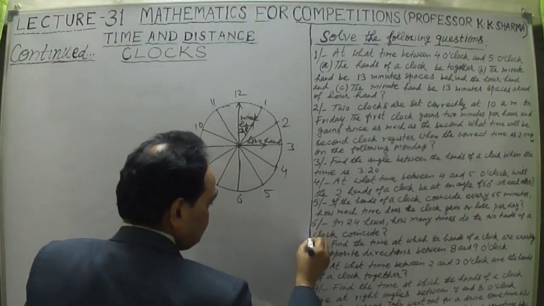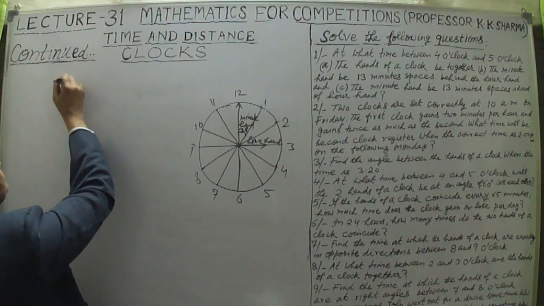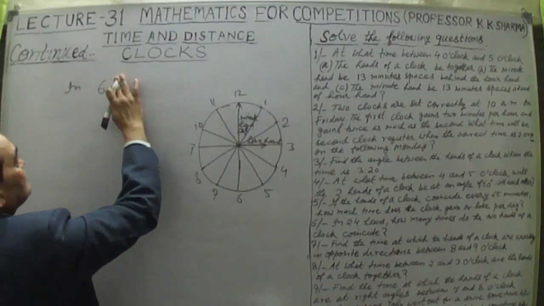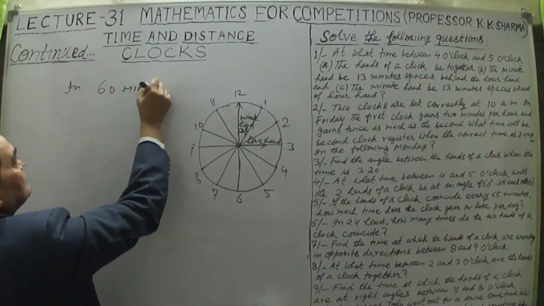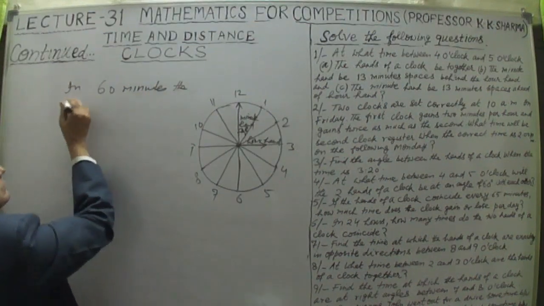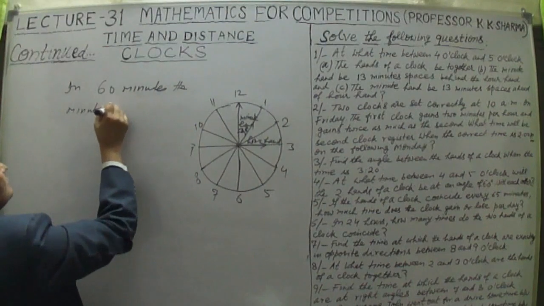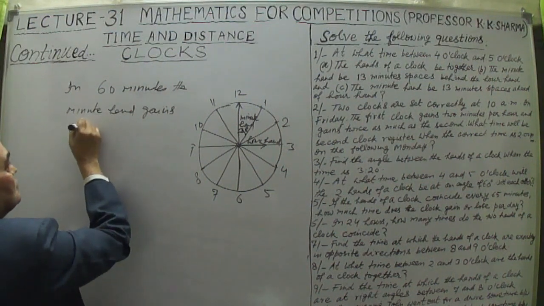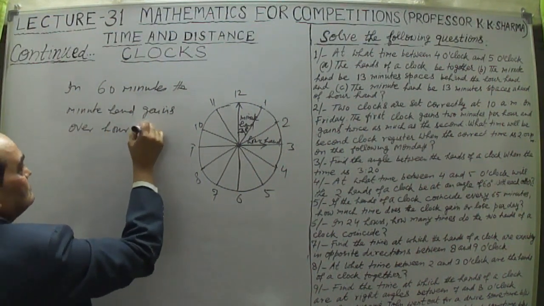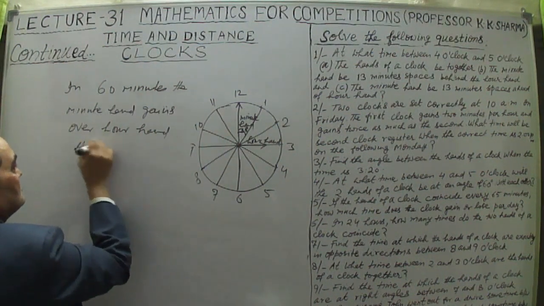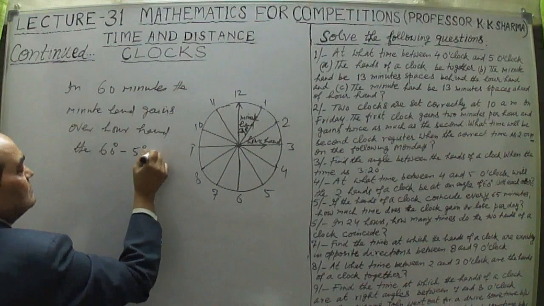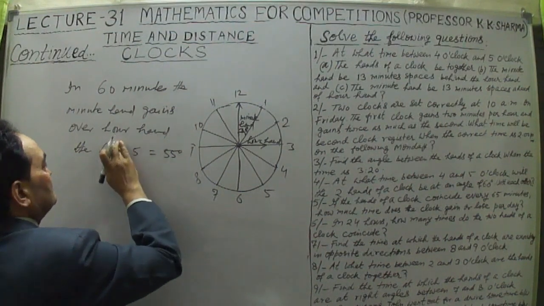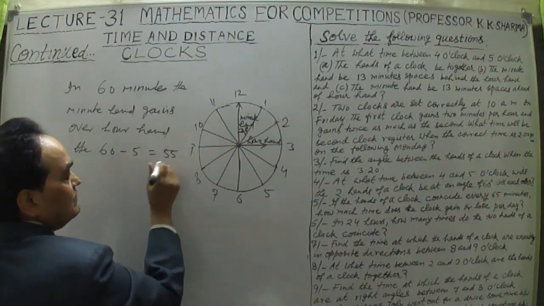Now the next thing is, in 60 minutes, the minute hand gains over the hour hand 60 minutes minus 5 minutes, that is 55 minutes, not degrees, but 55 minutes space.